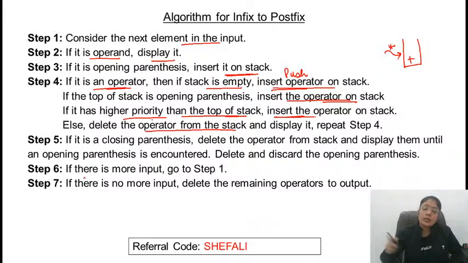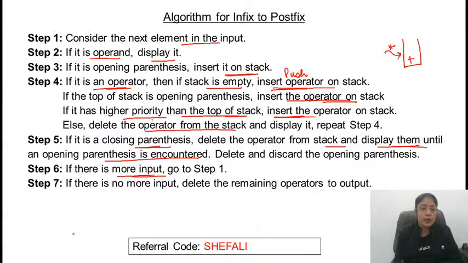If it is a closing parenthesis, then just close it and pop out the elements till you get the opening parenthesis. Delete the operators from the stack and display them until the opening parenthesis is encountered. Yesterday also we talked about how the stack is used for balancing parentheses. If there is no more input, stop; otherwise consider the next element, and if it is an operand, repeat the same steps again.